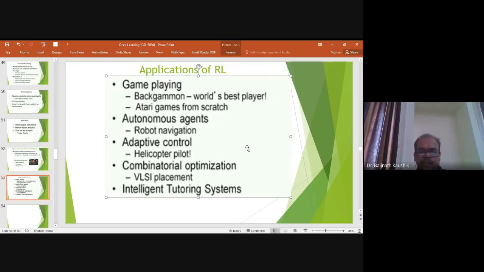We can use reinforcement learning for solving combinatorial optimization problems, like design of VLSI circuits.